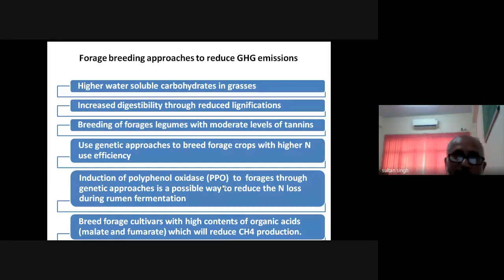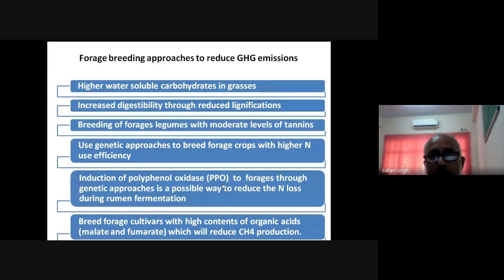This can be utilized in the case of highly digestible feeds like the persimmon or lucerne, mainly the persimmon or some clovers. These techniques can be followed by the breeders, that they can reduce lignification or they can introduce some amount of tannins so that there is less degradation of the proteins and other things at the rumen level and more proteins available at the intestinal level.